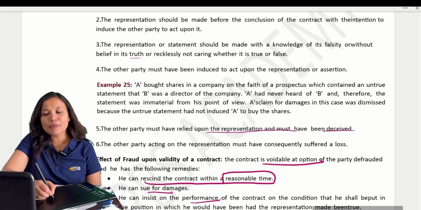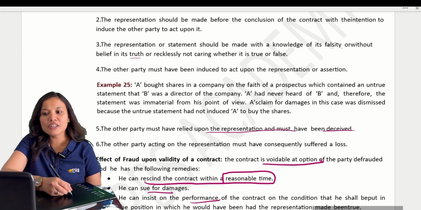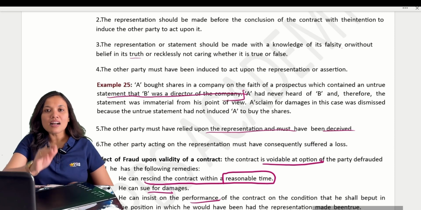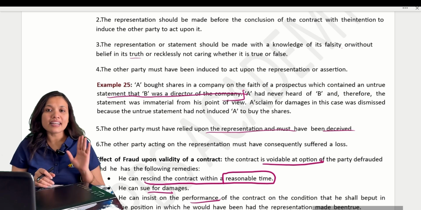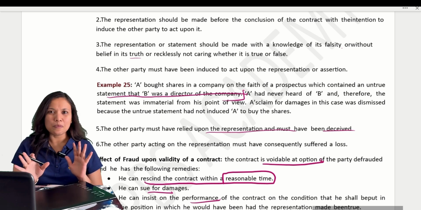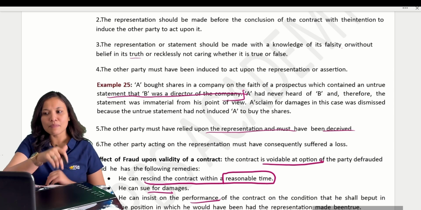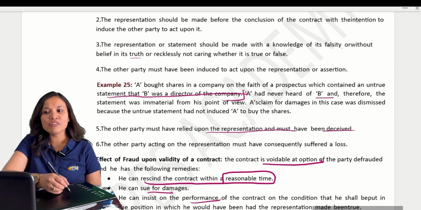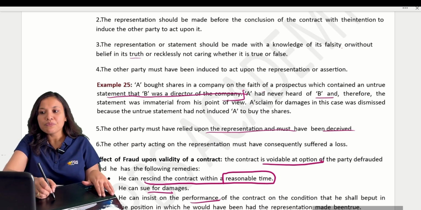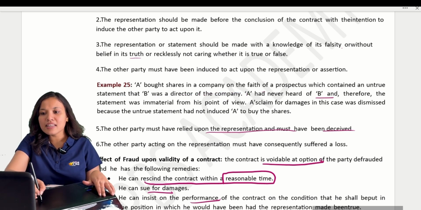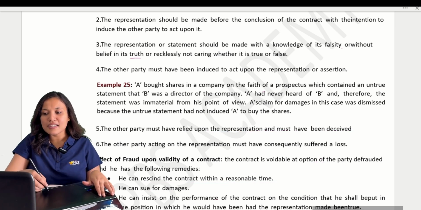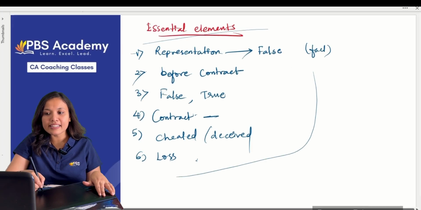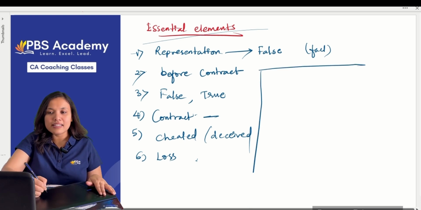Okay. Now, quickly one example. A bought shares in a company on the faith of a prospectus which contained an untrue statement that B was a director of the company. In the company's prospectus, what is written? It is written that B is a director of the company, but truly he is not. That's an untrue statement in the prospectus. A never heard of B, and therefore the statement was immaterial from his point of view. A's claim for damages in this case was dismissed. Okay, now answer the question. Very interesting one. Now you decide and tell me whether in this example fraud happened or not. Listen to me.